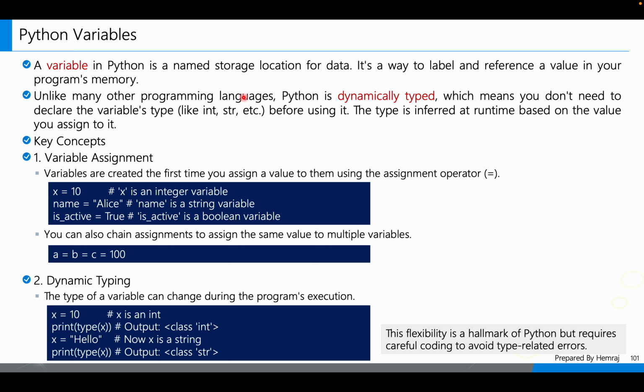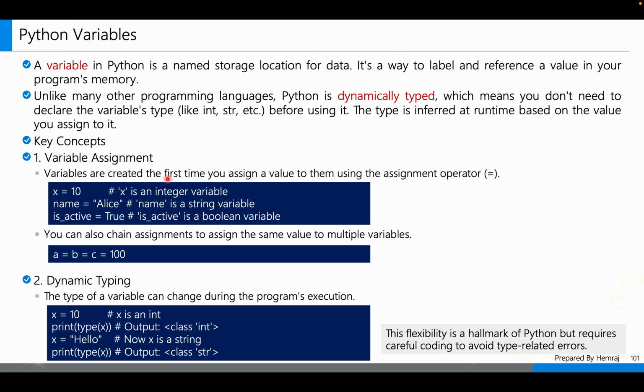Unlike many other programming languages, Python is dynamically typed. Many times people ask what dynamically typed means. That means we have not defined the types of variables, right? That is internally determined by the interpreter. The programmer has no need to define the type in Python, which means you don't need to declare the variable type, like integer, string, boolean, etc., before using it. The type is inferred at runtime based on the value you assign to it. Key concept: variable assignment.